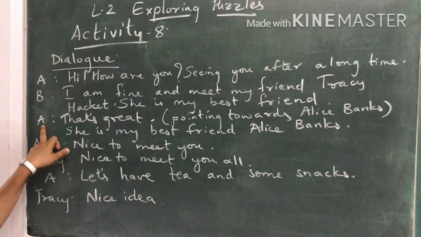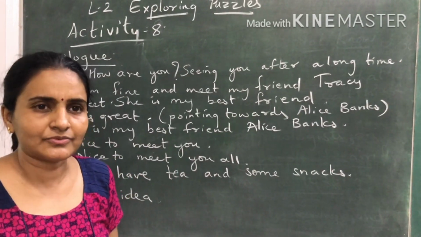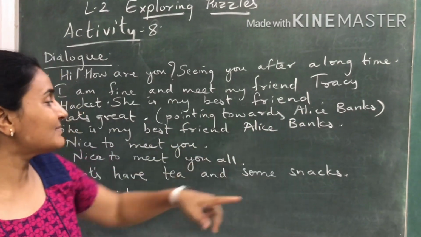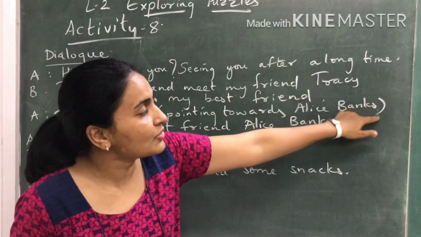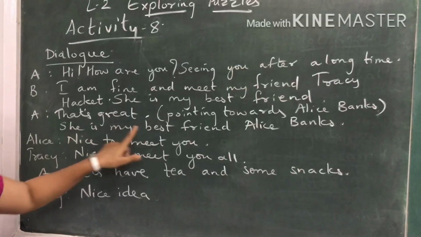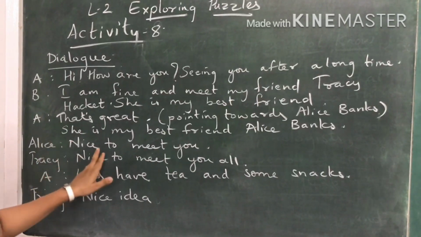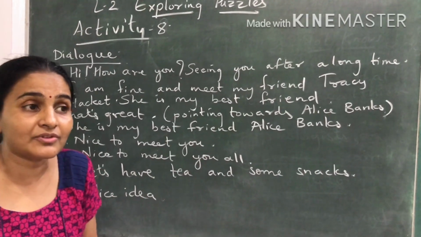So now A, will she show on her face that she is not happy with that? No. She will say, "That's great." And then she is pointing towards Alice Banks. Such things, in a dialogue, you need to write in a bracket. "She is my best friend, Alice Banks." So what is Alice saying? "Nice to meet you, Tracy." See, this is a conversation.